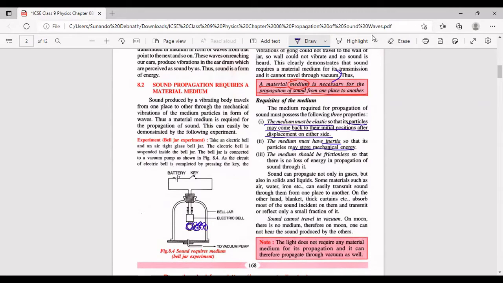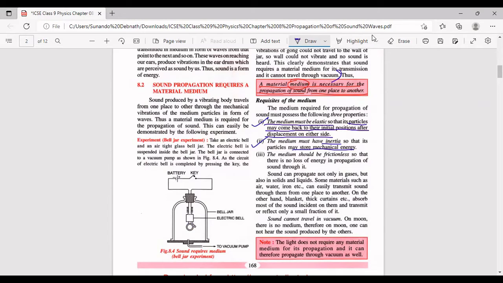So each and every molecule is first storing the energy and then transmitting it to the next molecule. फिर next molecule तो store करने के बाद ही हम उसे transmit कर सकते हैं. Without storing the energy, how can energy be transmitted further? So to store the energy, the medium particles must have some inertia. This is the second important requisite of a medium.